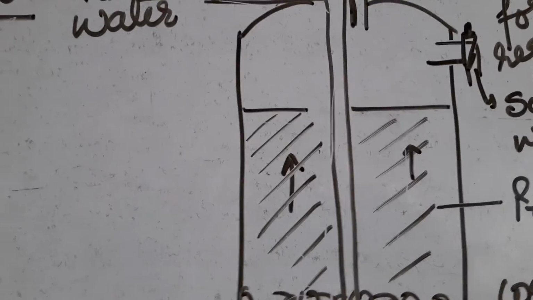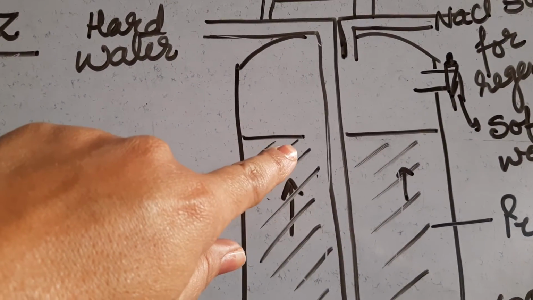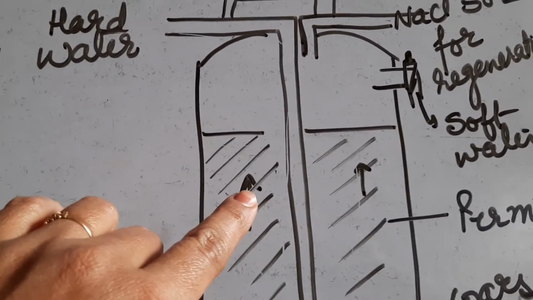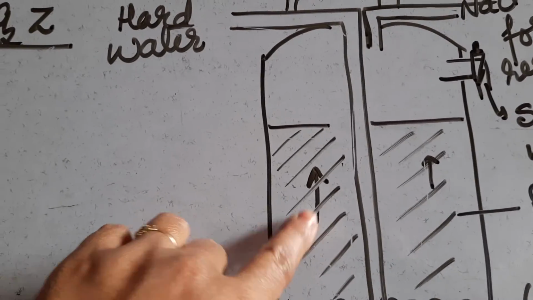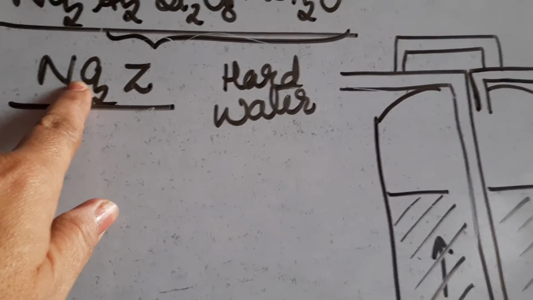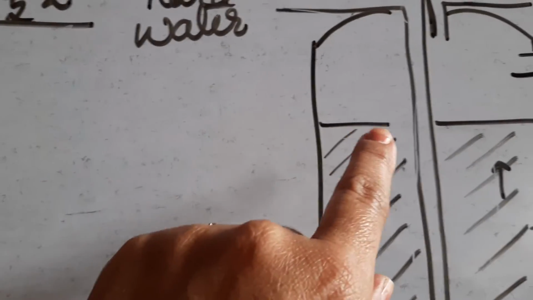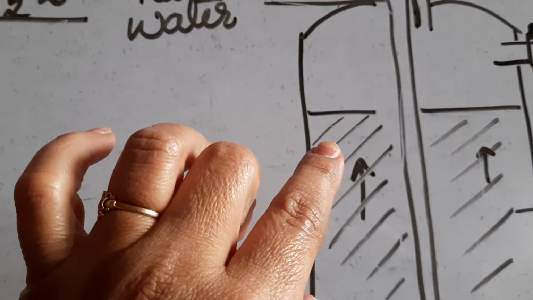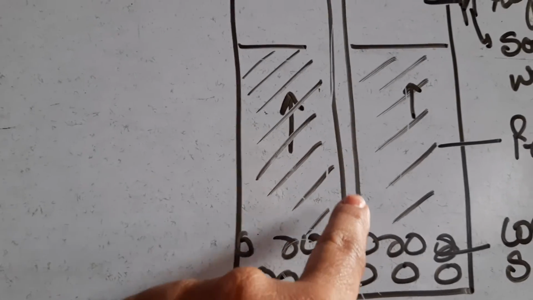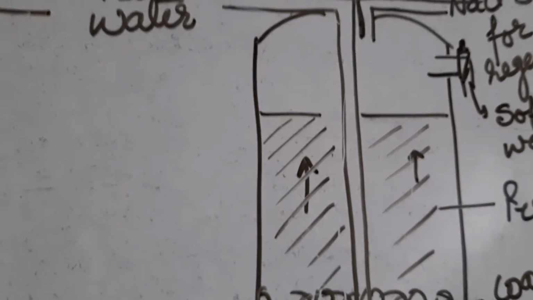When the water crosses this sodium zeolite, Na2Z, the calcium and magnesium ions both exchange with the sodium ions of the zeolite, and calcium and magnesium remain here. Now the water becomes soft, the hardness due to calcium and magnesium is removed, and the water rises up free from calcium and magnesium.